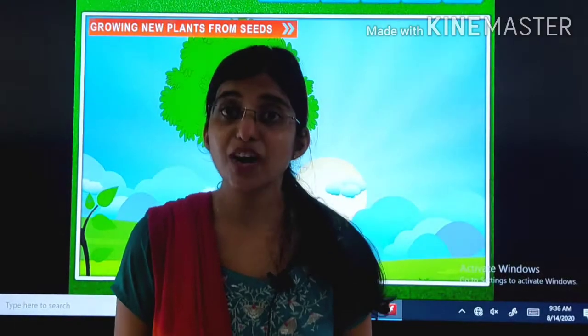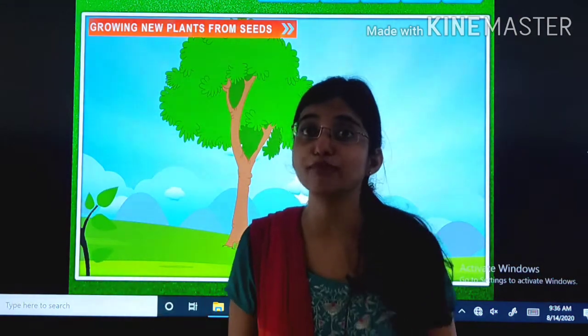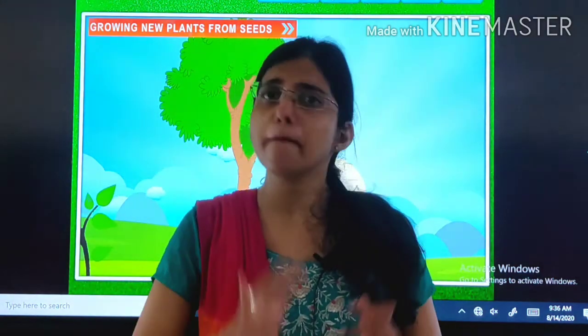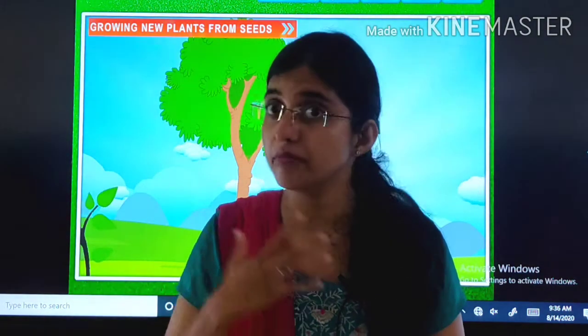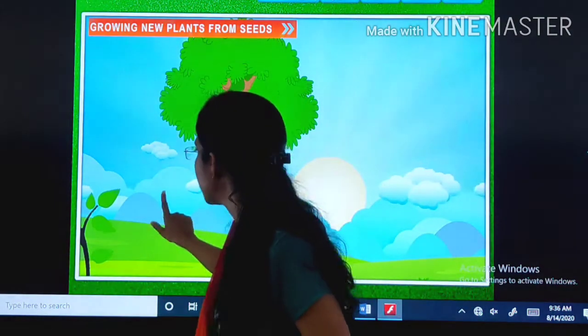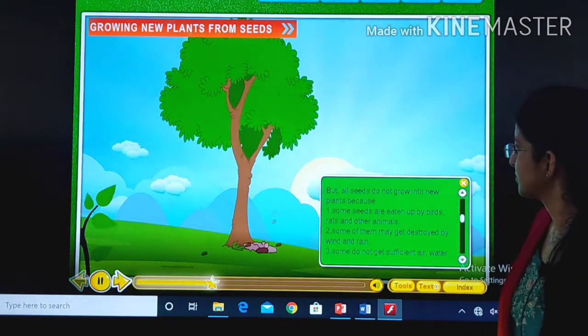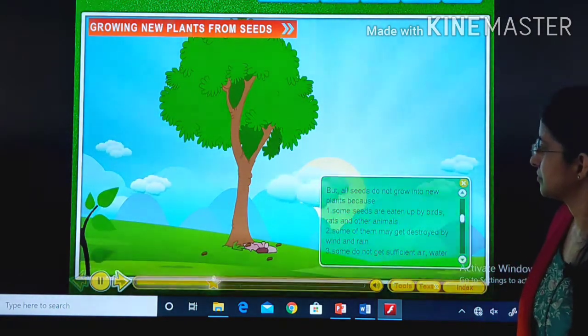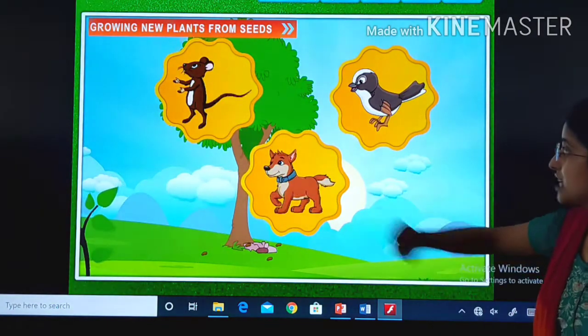And now our next topic, growing new plants from seeds. Children, there are many seeds present in a fruit, but all the seeds do not bear plants. Why? Let's see, and tell me what you have seen here. Oh, here there are some animals, a bird and a dog.